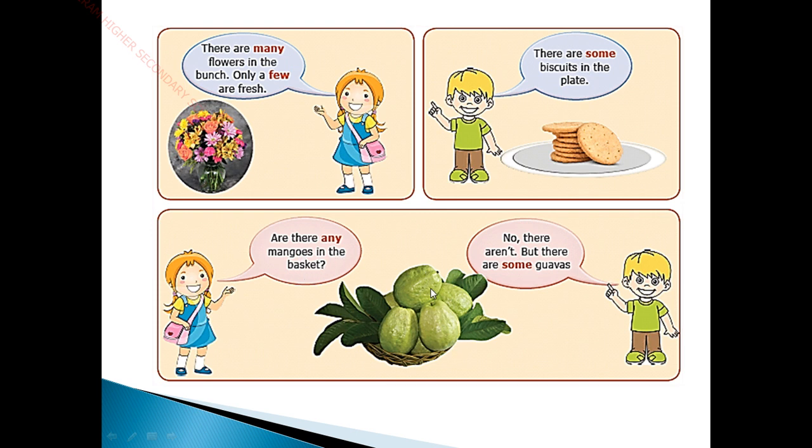The girl is asking, are there any mangoes? This comes under the title determiners. Are there any mangoes in the basket? No, there are not, but there are some guavas. The boy is replying, there are no mangoes, there are only some guavas inside the basket.